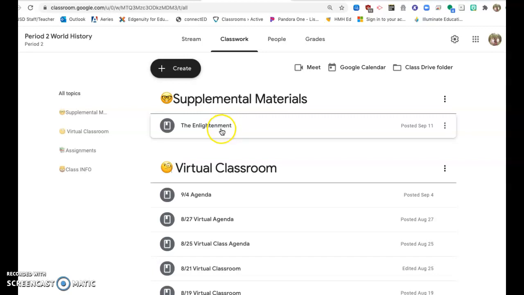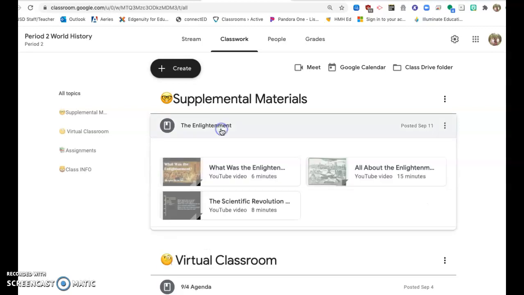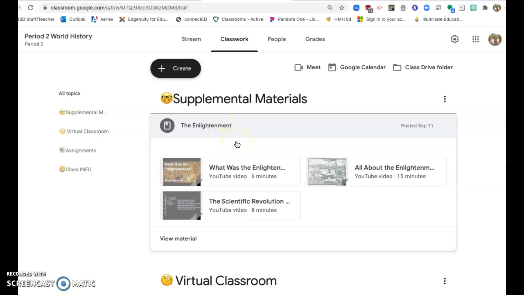And then finally, we have at the top here supplemental materials. This is a new topic that I recently created in an effort to provide additional resources to students who might be finding that there are some gaps in their learning from their coursework in Edgenuity. What students will find here are additional resources that pertain to the content that they're learning in Edgenuity. They'll see videos, graphic organizers, Google slide presentations, Khan Academy lessons. These are all things that I would have used with my students in a normal school year. They are there for extra support. They are not required. They are completely optional.